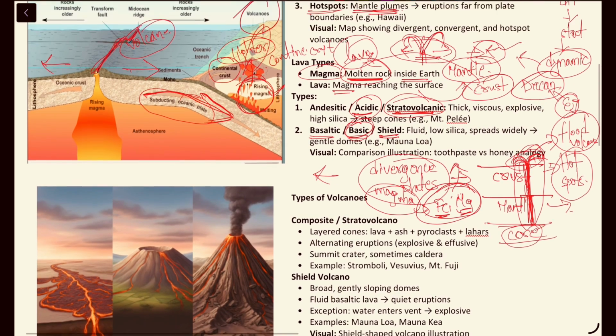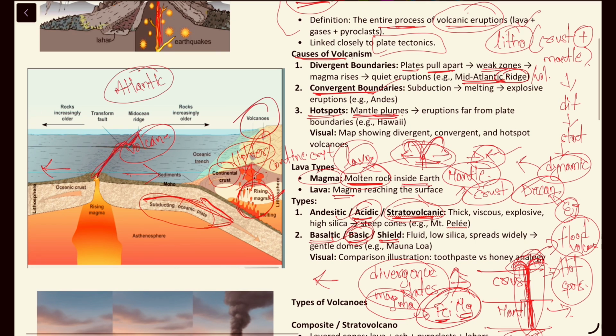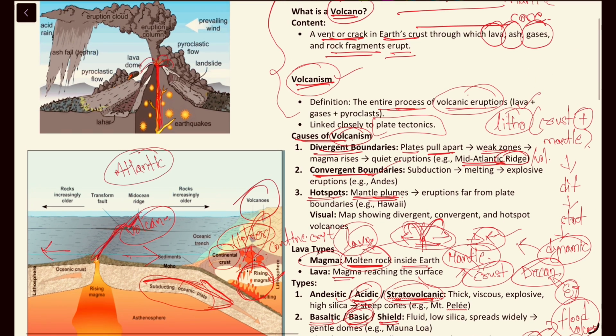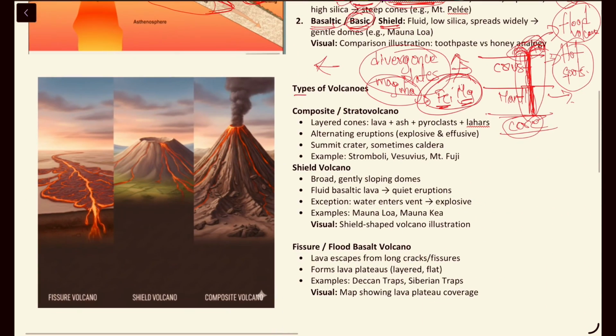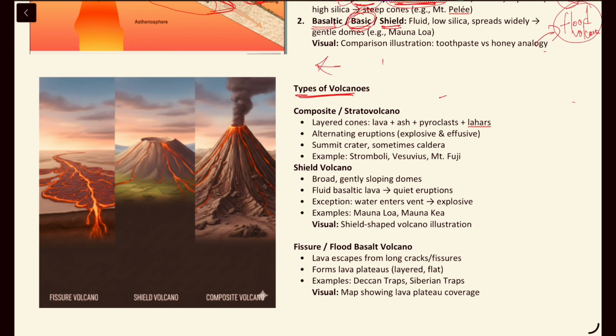So till now we have understood the different types of lavas, the causes for volcanism as well, and what a volcano is. Now we will understand the types of volcanoes. What are the different types of volcanoes based on the mechanical structure? So volcanoes can be divided into different types based on different categories as well.